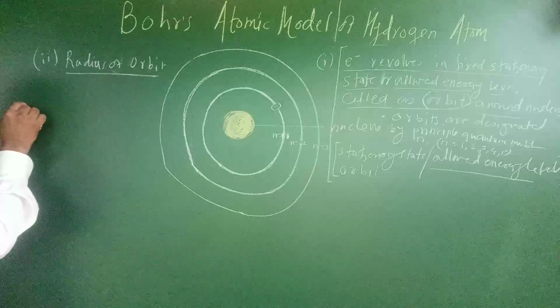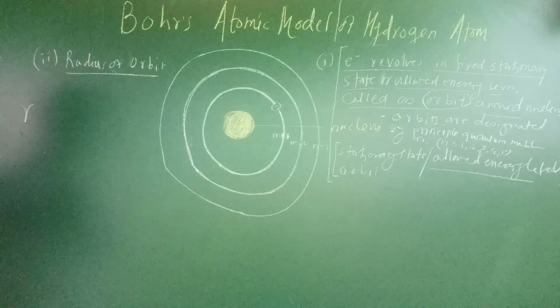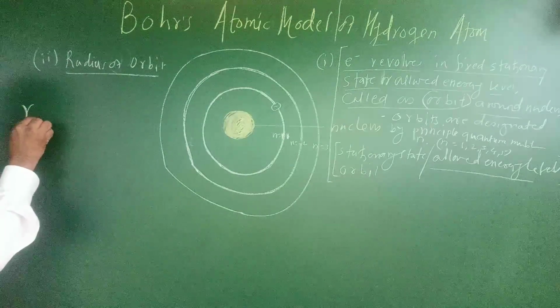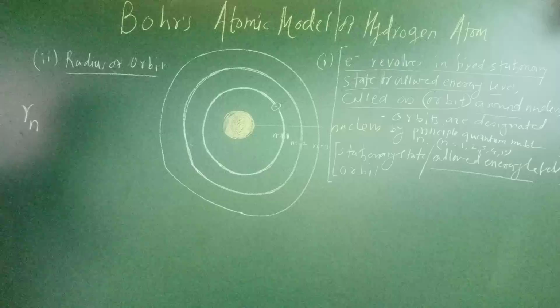Suppose R subscript n is the radius of the orbit with principal quantum number n.